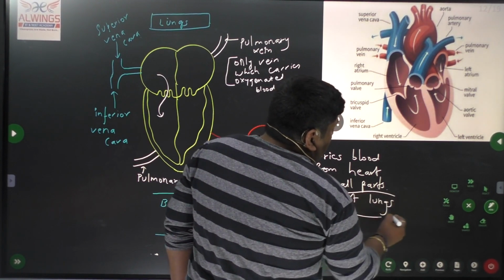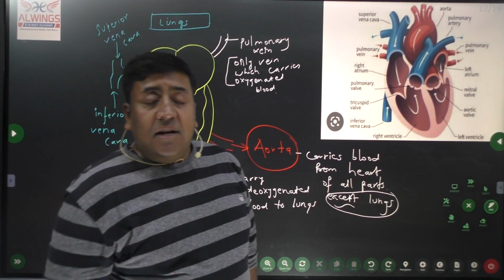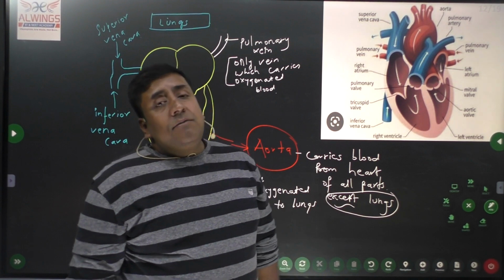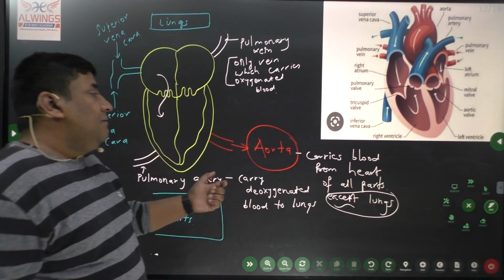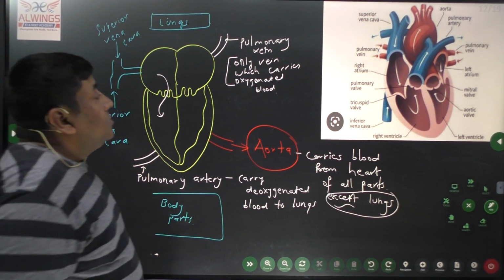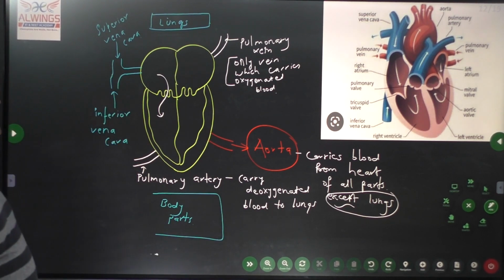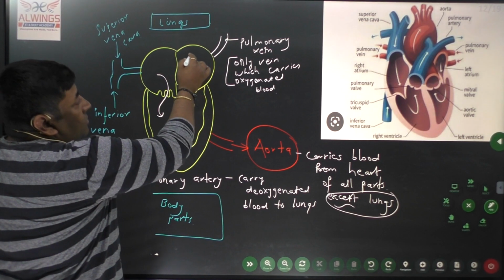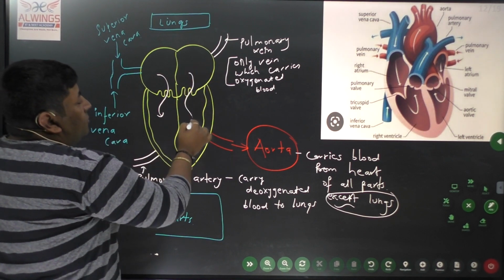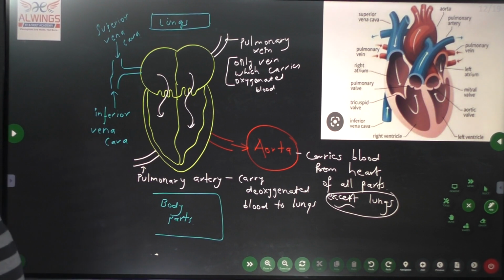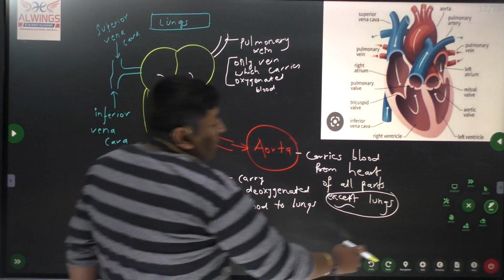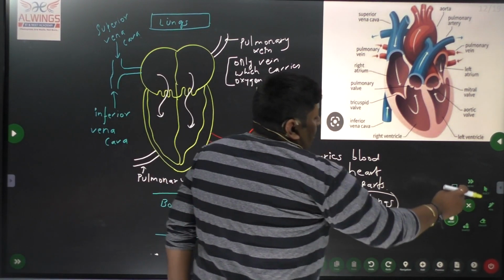It doesn't mean it will not transfer blood to the lungs. For the wall of the lungs it will carry blood, but for purification, blood will be carried through the pulmonary artery. So these are the various veins and arteries which take the blood. When the pulmonary vein transfers blood to the left auricle, blood moves to the left ventricle by the opening and cyclic closure of the bicuspid valve. Now we can see what the diagram is showing.